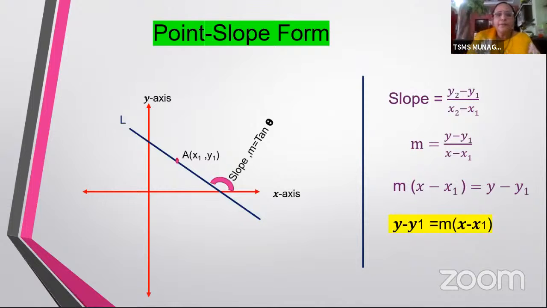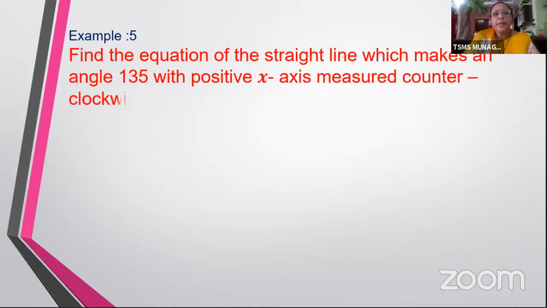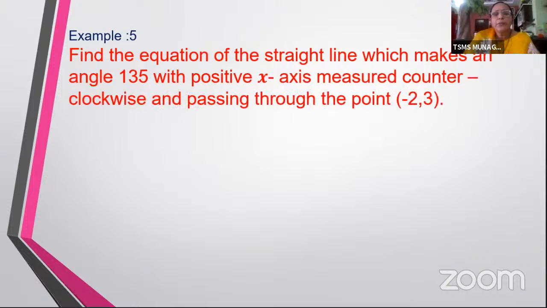So what is point slope form, children? It is y minus y1 is equal to m into x minus x1. Now here, let us use this and solve a problem. Find the equation of the straight line which makes an angle 135 degrees with positive x-axis measured counterclockwise and passing through the point minus 2, 3. So we are given an angle and a point.